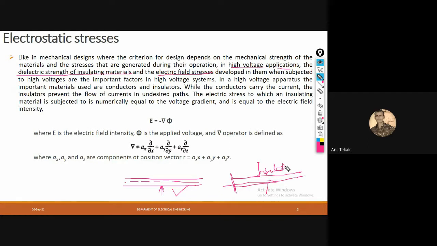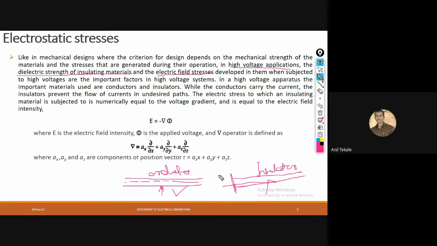So this is known as an insulator, whereas this is known as a conductor, right? So this is the major difference. Whenever a conductor carries current, the insulator will oppose the flow of current. Whatever electric stress is there is always subjected to the insulating material.